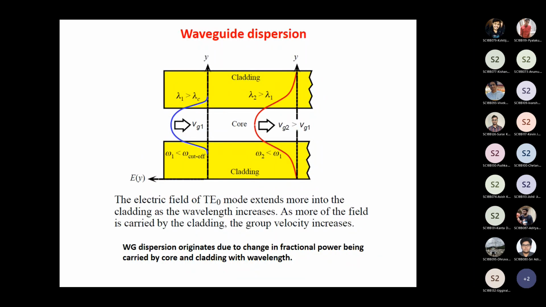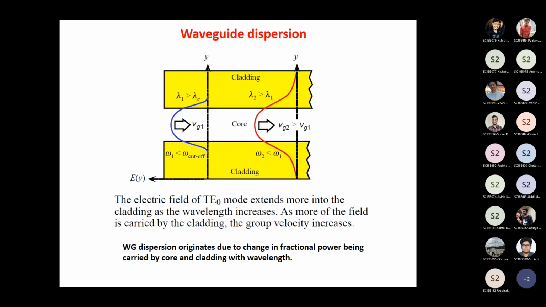As the name indicates, the signal gets delayed because of the nature of the waveguide. You know that a waveguide has a core and a cladding. Even an optical fiber is a waveguide. It has a core and a cladding, and the core refractive index is larger than the cladding refractive index.